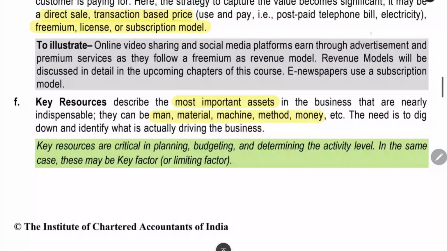revenue streams. Key resources. What are the most important assets of the company? Without this asset, the company cannot run. For example, in many factories, we will have a main machinery. Without that machinery, the factory is nothing. It can be either man, material, machine, method, money. In any of these five, we can have it as the most important asset.